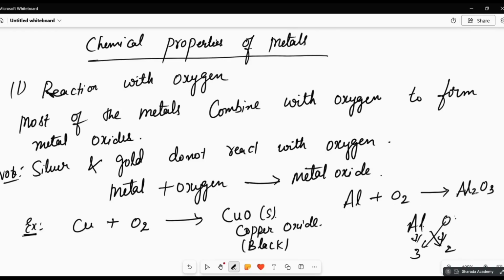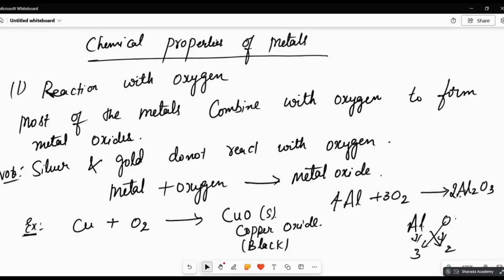Now balance this equation: 4Al plus 3O2 gives 2Al2O3.